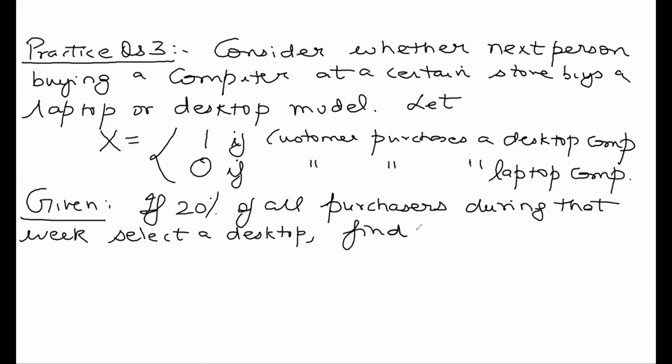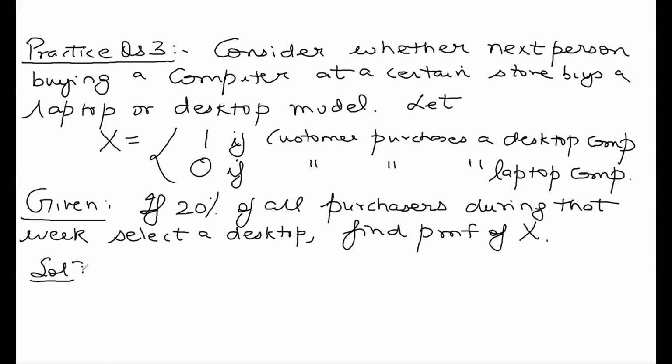Find the probability mass function of X. So what does X denote? X denotes what type of computer the person buys at a certain store. X takes the value 1 if the customer purchases a desktop model and 0 if the customer purchases a laptop computer.